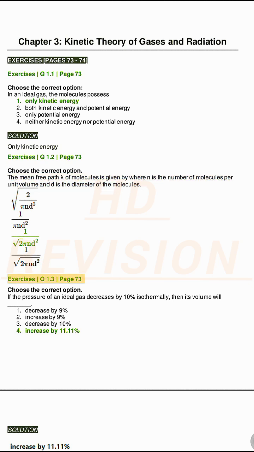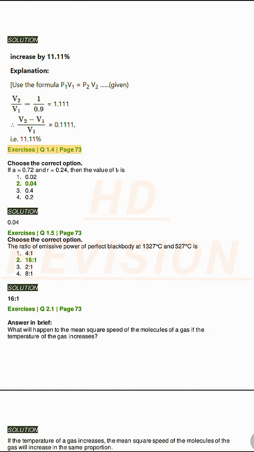Exercises Q1.3, page 73. Choose the correct option. If the pressure of an ideal gas decreases by 10% isothermally, then its volume will: 1. Decrease by 9%, 2. Increase by 9%, 3. Decrease by 10%, 4. Increase by 11.11%. Solution.